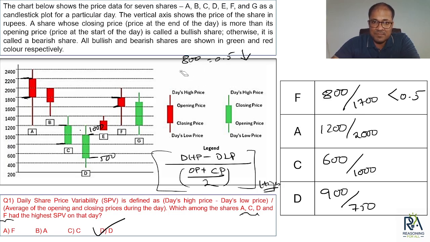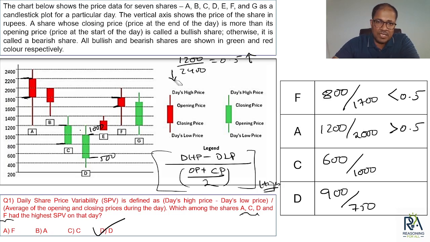Clear? Similarly, what next fraction we have? 1200 upon 2400 will be equal to 0.5. What is happening with the actual denominator? The denominator has reduced. That means the value of the fraction will increase. These are basic things that you should be knowing, basic properties of fractions. So if the denominator has decreased, the value of the fraction should be increasing. So this is greater than 0.5.